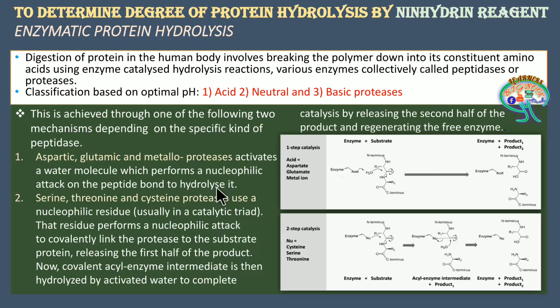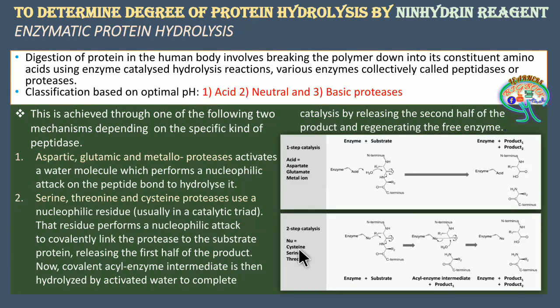That is, the H plus is given to the NH, that is the N terminus of the polymer chain of the protein, and OH is supplemented to the C terminus of the polymer chain of the protein. Apart from this, another feature is that the acidic pH enzyme groups are only active during the acidic pH within the medium, whereas the neutral pH enzyme groups are active only during the neutral or moderate pH.